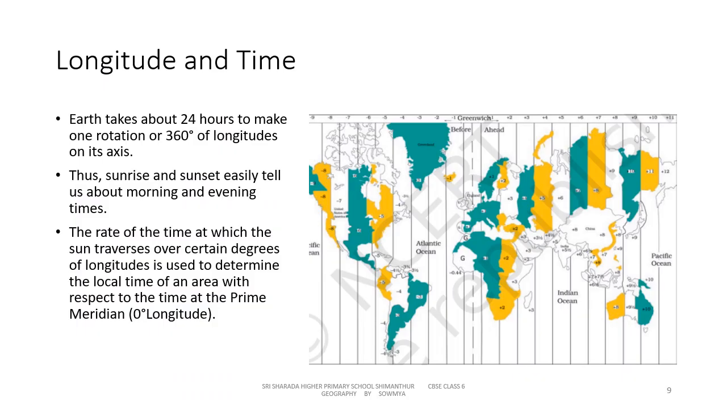Longitude and time. We know that the earth takes about 24 hours to make one rotation on its axis. Thus the sunrise and the sunset easily tell us about morning and evening times. When the sun is directly overhead, it is midday. The sun casts smaller shadow when it is directly overhead.